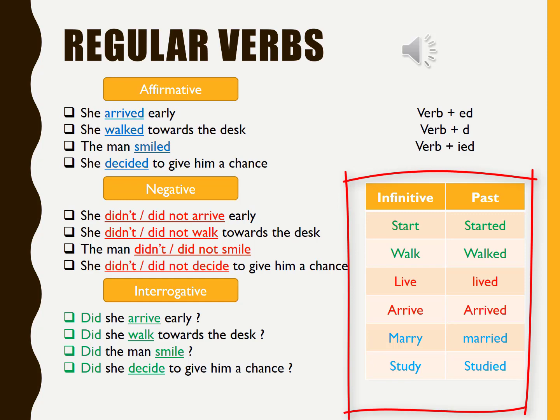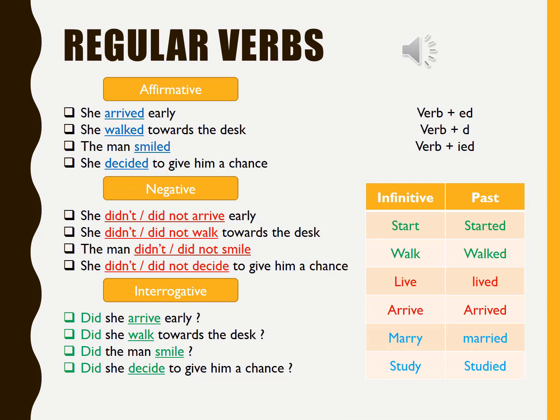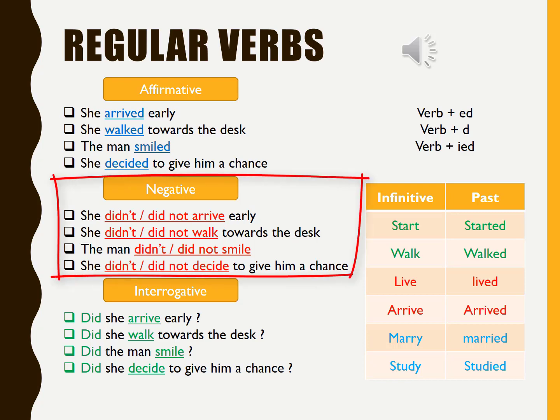Okay, now let's go back to the negative. Well, in the negative, we don't actually add anything to the verb. The verb stays in the infinitive. We have, for example, she didn't or did not arrive early. We added the helping verb, which is did. We have she didn't, which is the short form, or did not, which is the long form, arrive early.